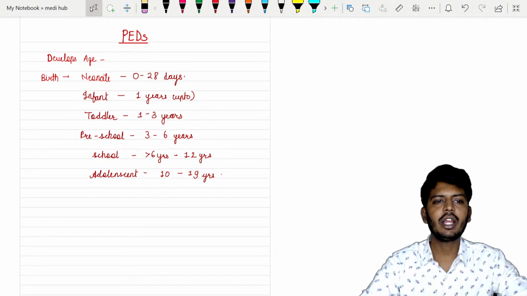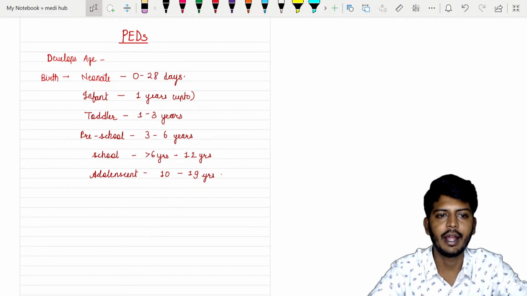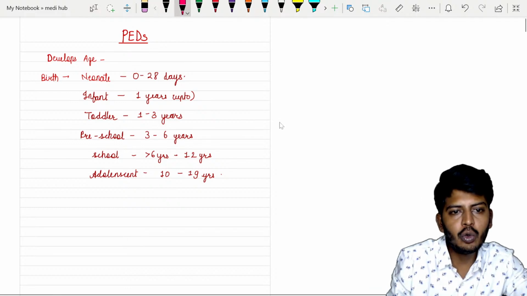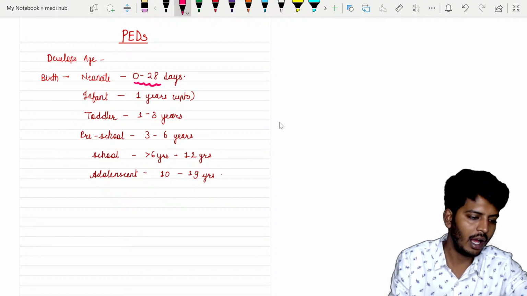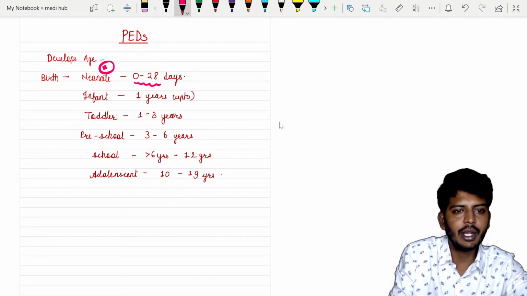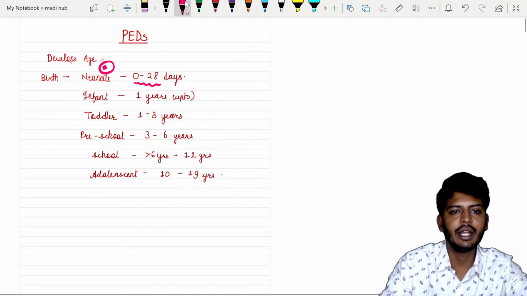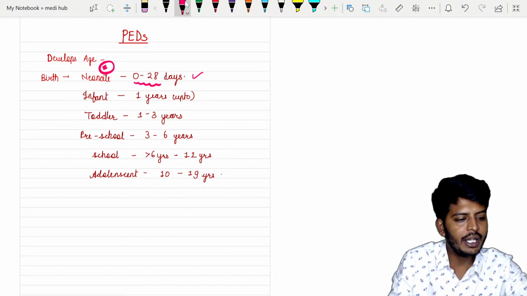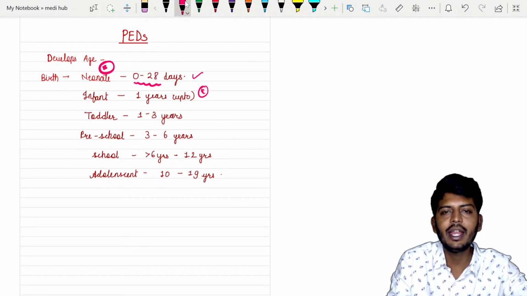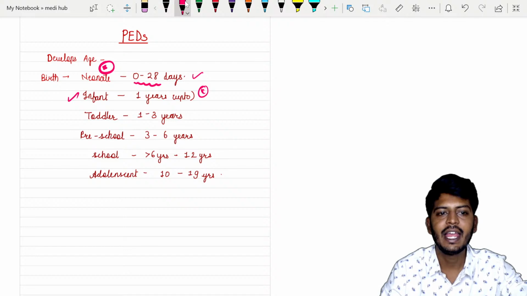So when we are talking about pediatrics, from the birth we have age, right? In which age, what do we call the child? From 0 to 28 days, from the birth to the first 28 days, we call the child a neonate. First 28 days, neonate. From 28 days up to 1 year of age, we call the child an infant.